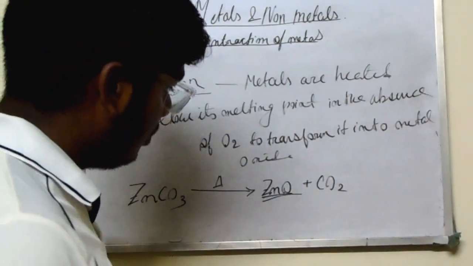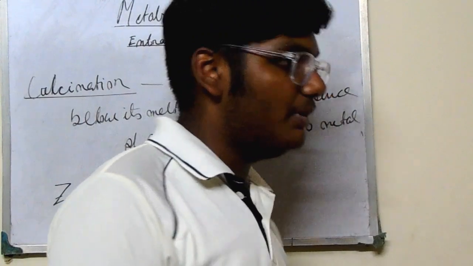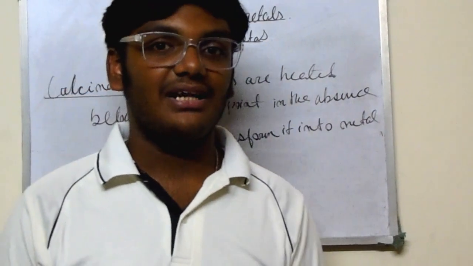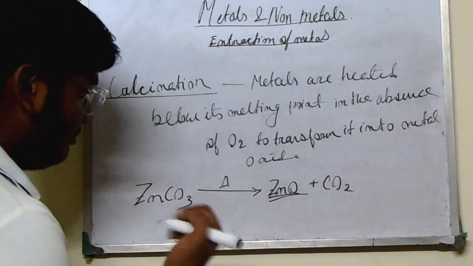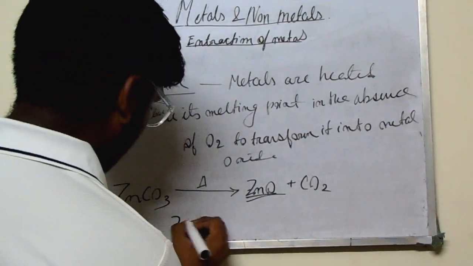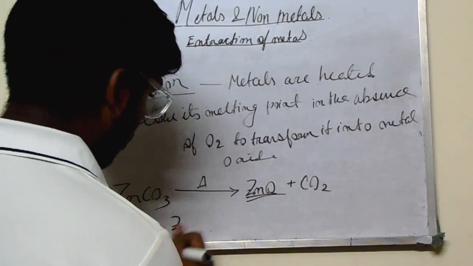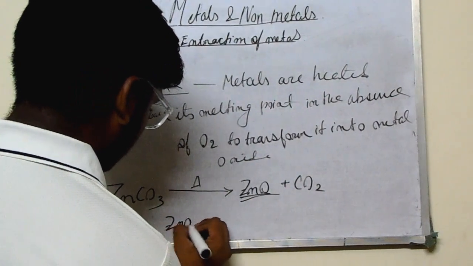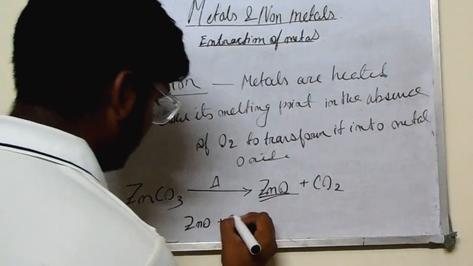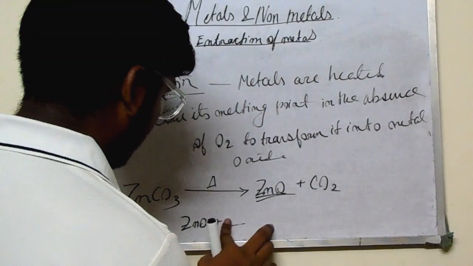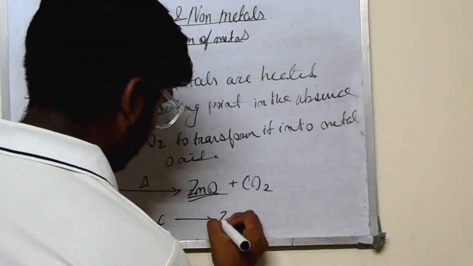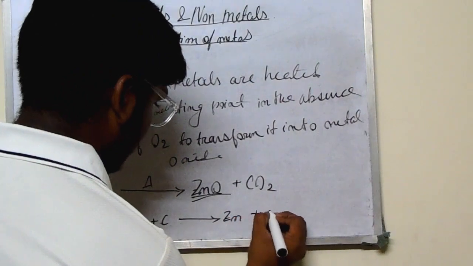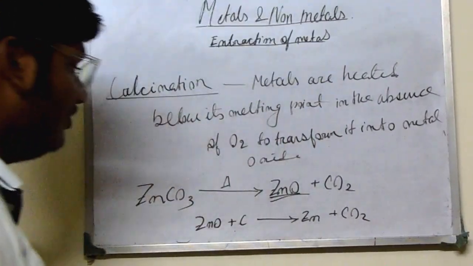In the same process we will also perform the next step. Remember this step I have shown, I am just repeating it again. As we have got the zinc oxide, that is the oxide, zinc oxide plus carbon, smelting, Zn plus CO2. Finished.